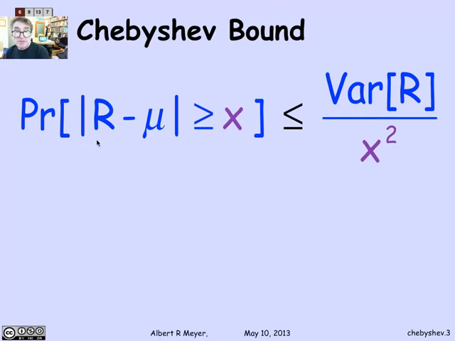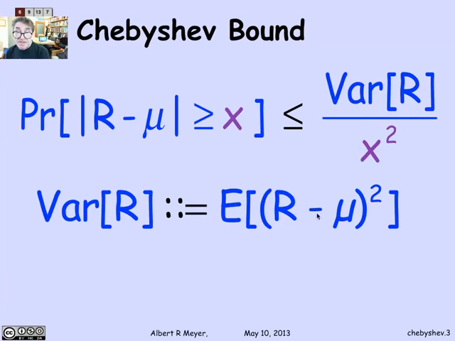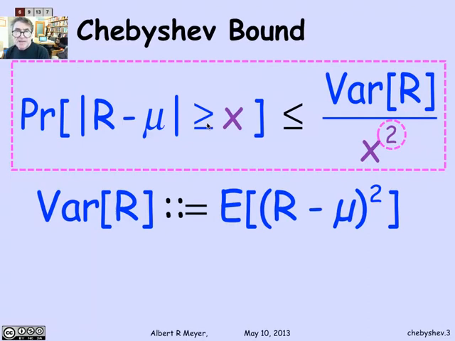The probability that the distance between R and its mean is greater than or equal to x is at most the variance of R divided by x squared, where variance of R is the expectation of the square of R minus mu. Now, the very important technical aspect of the Chebyshev bound is that we're getting an inverse square reduction in the probability. Remember, with Markov, the denominator was behaving linearly, and here it behaves quadratically. So these bounds get smaller much more rapidly as we ask about the probability of differing by a larger amount.